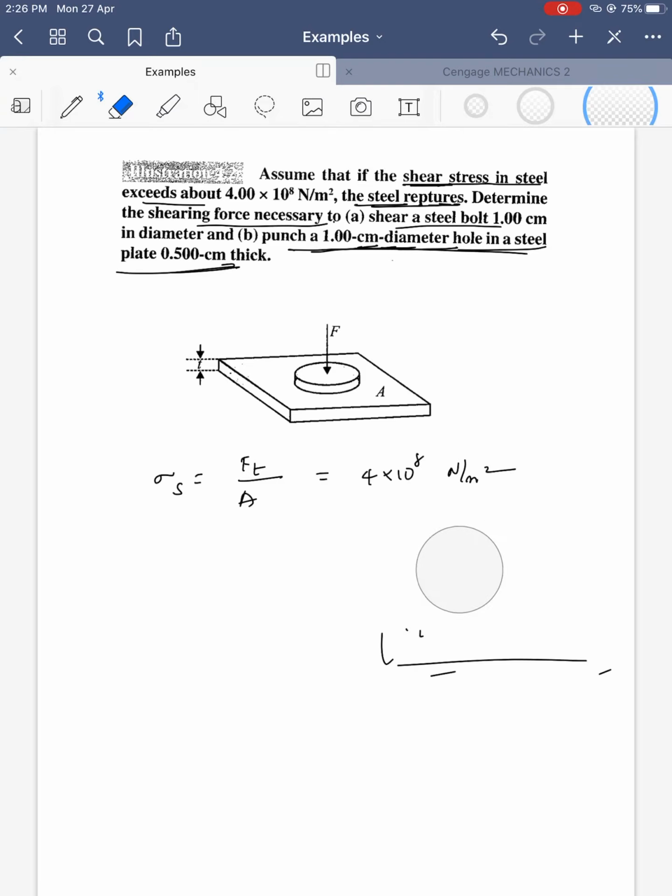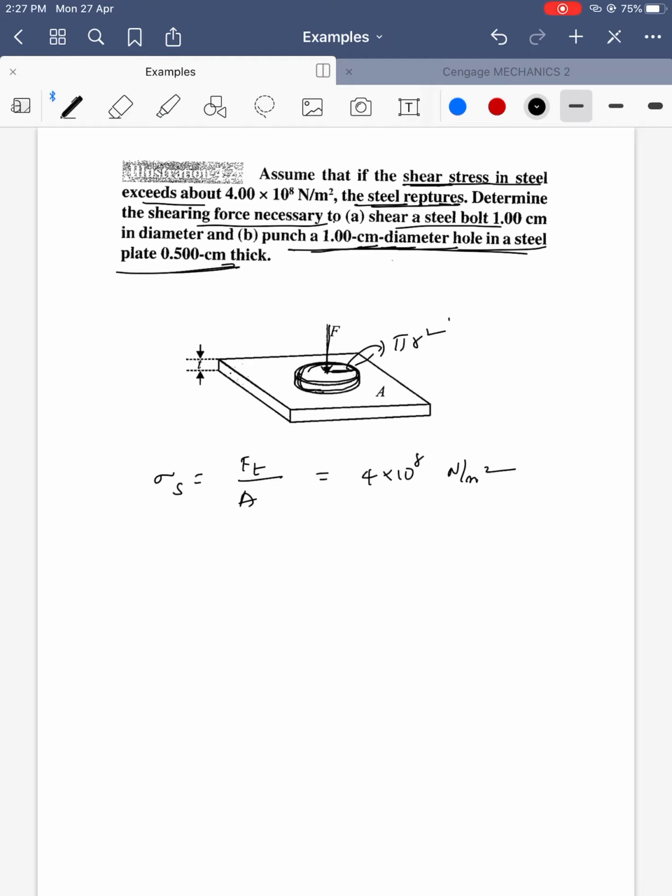Let's go to the B case. Here he is applying the force and is going to rupture the other part, punching. What should be the area here? Don't consider the area pi r square here. If you consider pi r square, then it is wrong. This is a tangential, shearing stress.